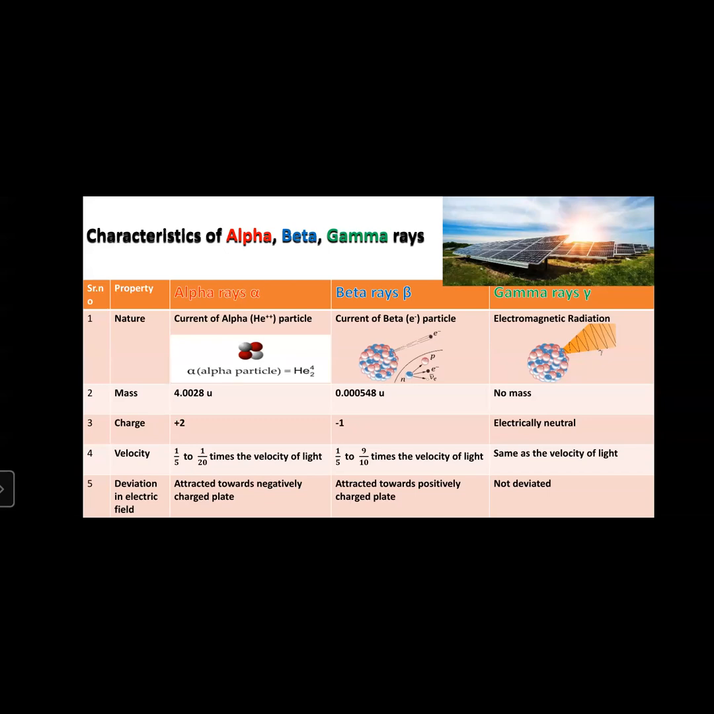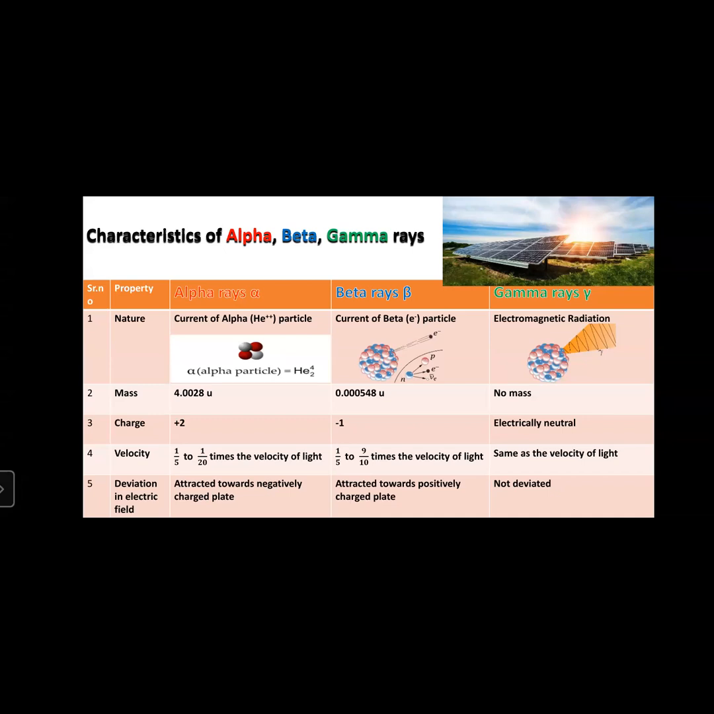What is the velocity of light? 3 into 10 raised to power 8 meters per second, nearly 3 lakh kilometers per second. The light travels 3 lakh kilometers in a second. With this much velocity light travels, but alpha rays travel a little bit slower than the speed of light, 1/5 to 1/20 times the velocity of light, because alpha particles are heavy, therefore they travel slowly compared to the speed of light.